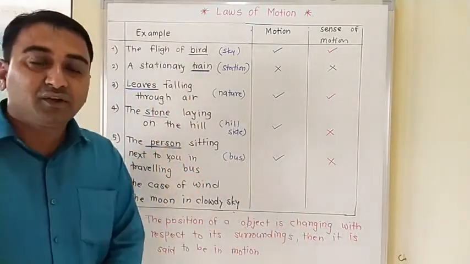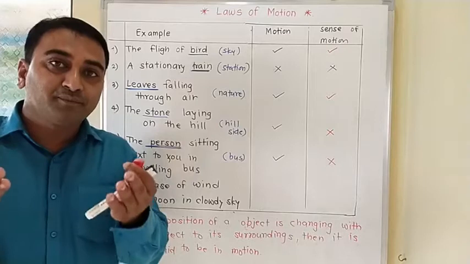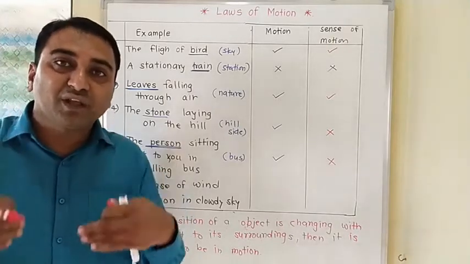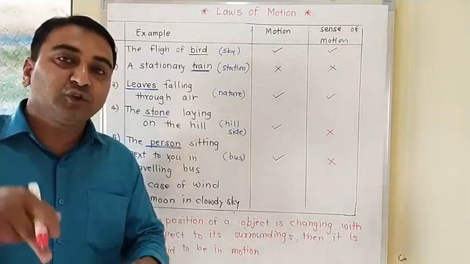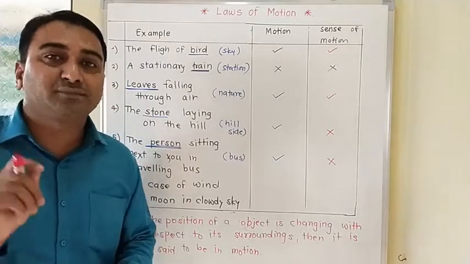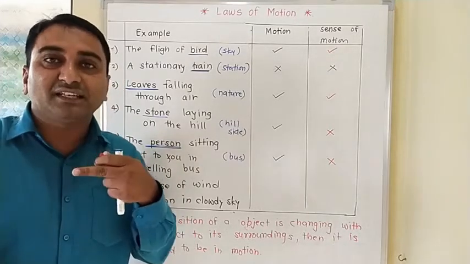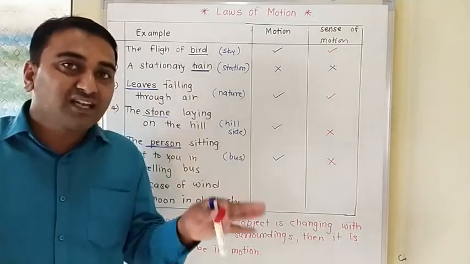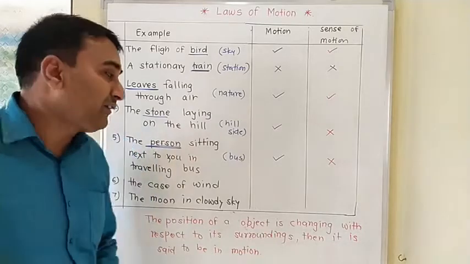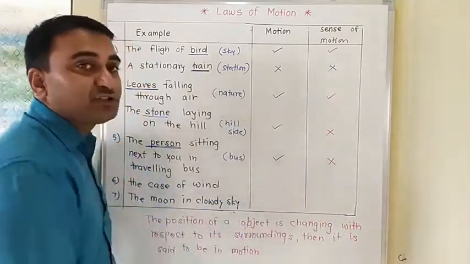Because the person sitting next to you is traveling with the same speed as you, the distance between you and that person is not changing. Our surrounding is always the same, and so here we are not getting a sense of motion.